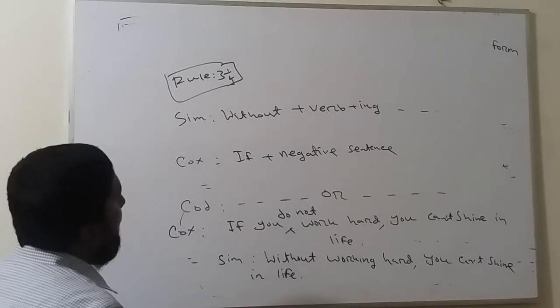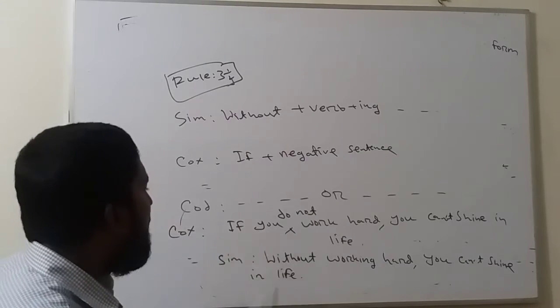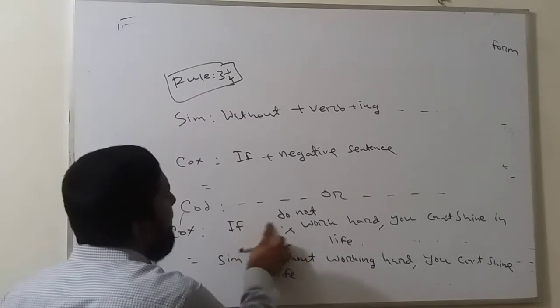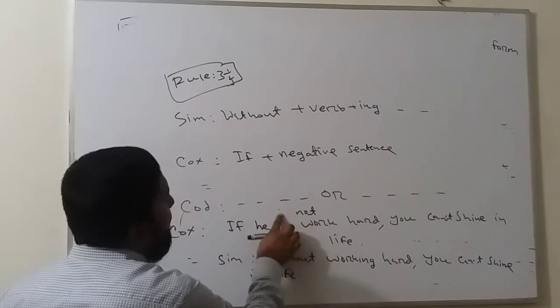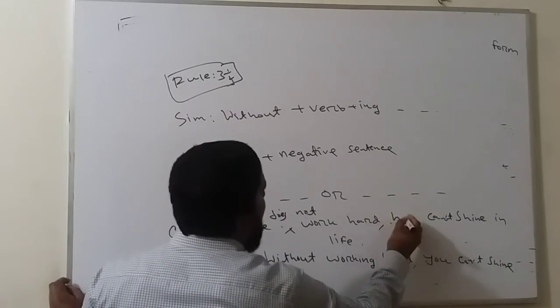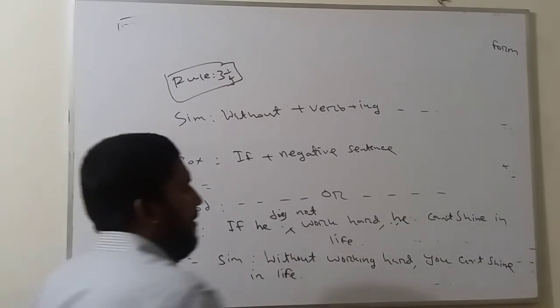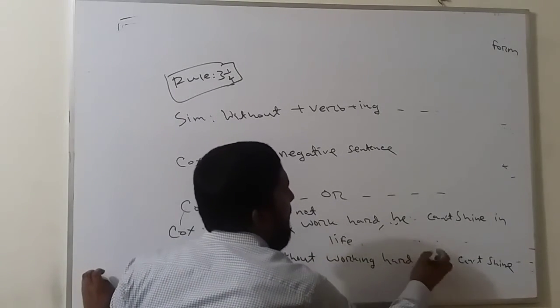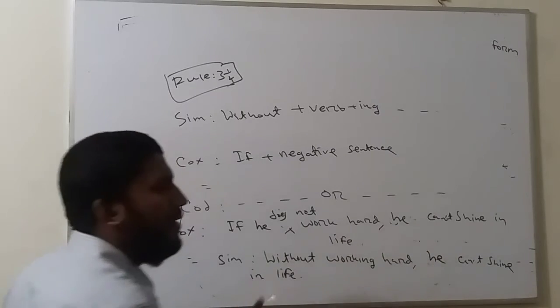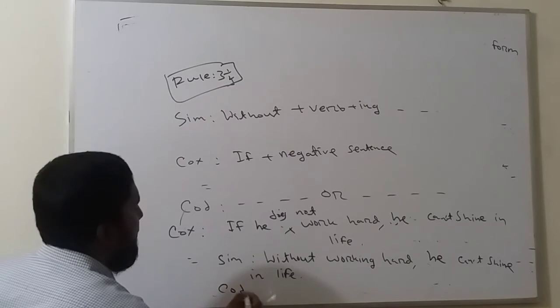Now if the sentence starts with he instead of you. The example is he, instead of do not, here does not. So in simple, without working hard, he can't shine in life. But in compound there is a change.